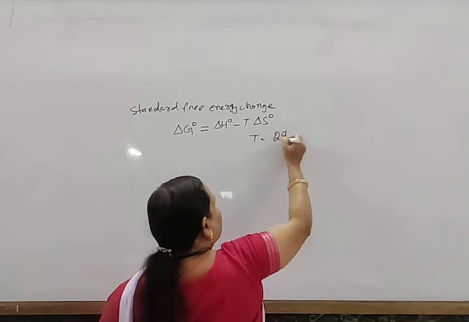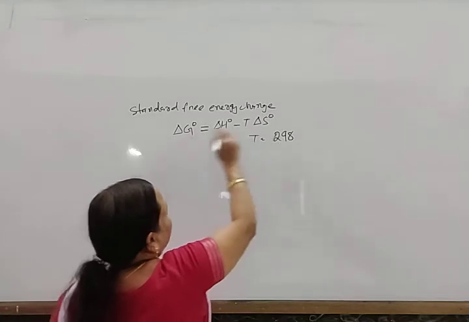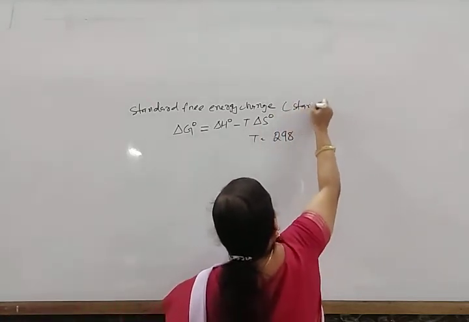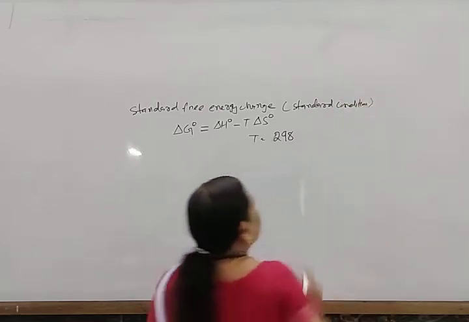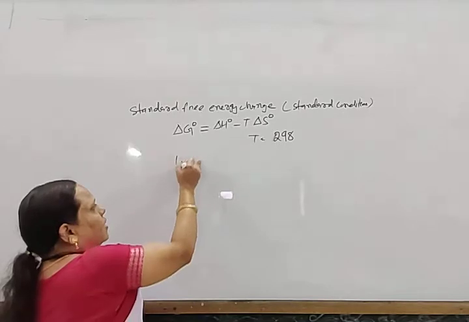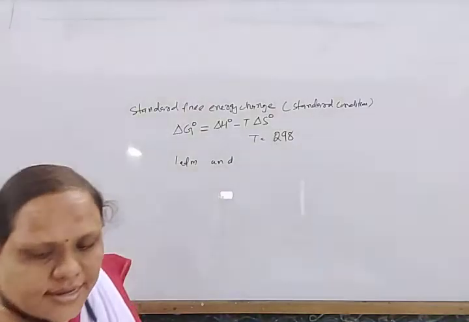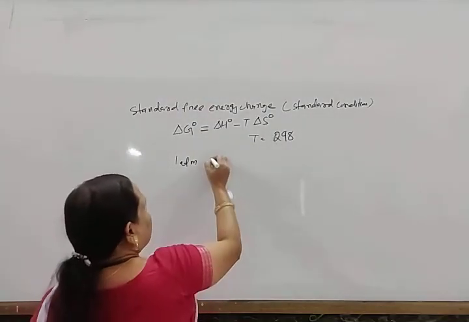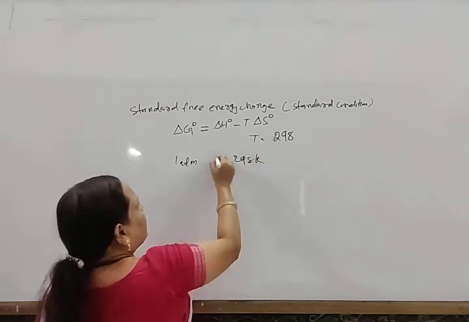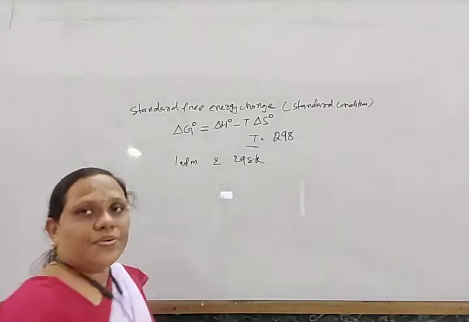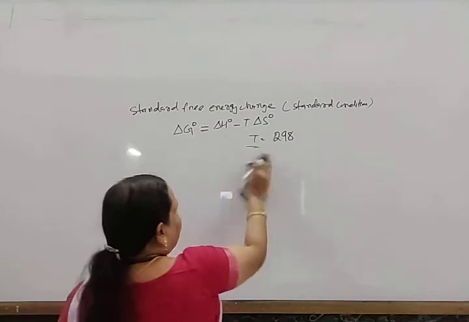That is the standard condition. The free energy change at standard condition is known as the standard free energy change. So what is the standard condition? Already you know the standard condition is 1 atmospheric pressure and 298 Kelvin. So T is 298 Kelvin. Okay, so this is your standard free energy change.